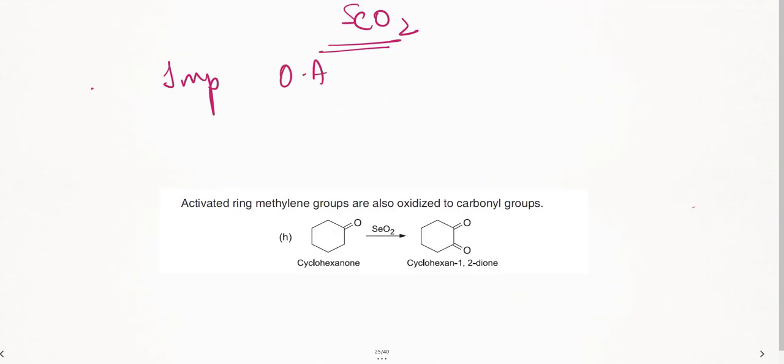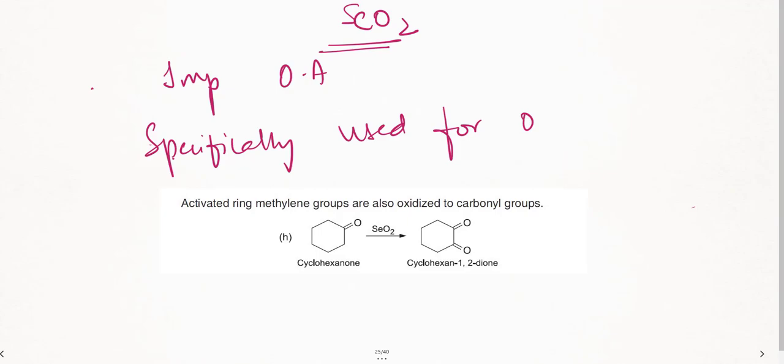It is specifically used for oxidation of methylene as well as methyl groups.